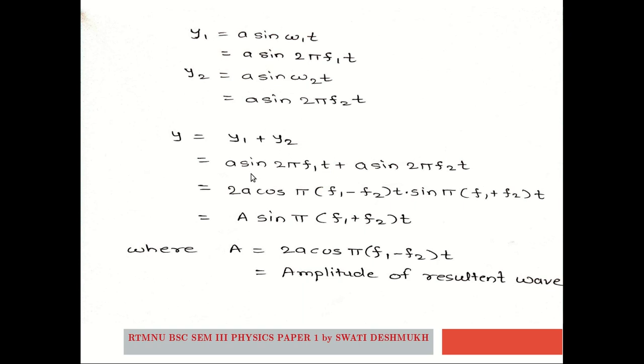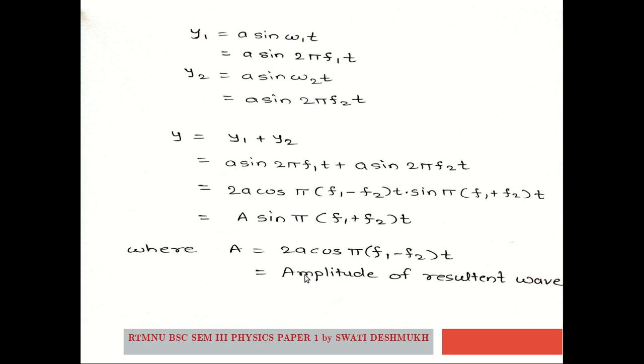Substituting these values, we get a sine 2 pi f1 t plus a sine 2 pi f2 t. By using the sine A plus sine B formula, we get the expression for the resultant wave, y equals capital A sine pi (f1 plus f2) t, where capital A is the amplitude of the resultant wave.